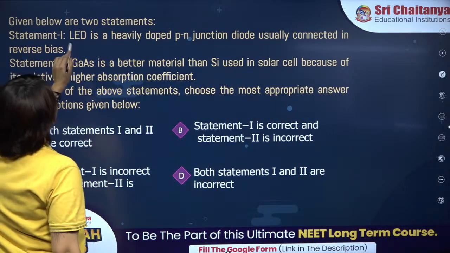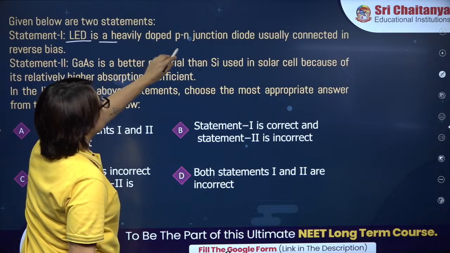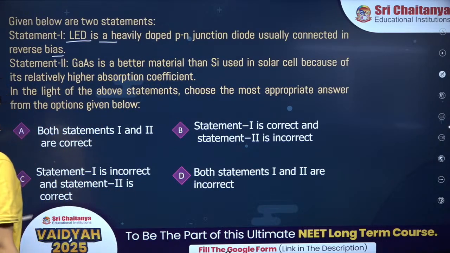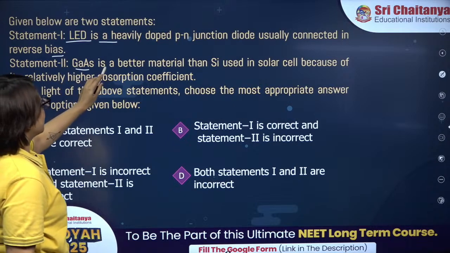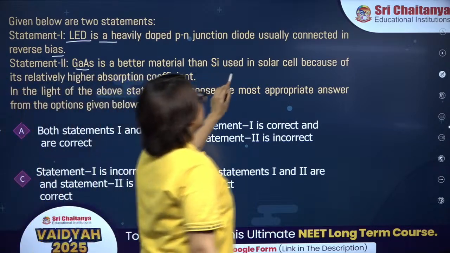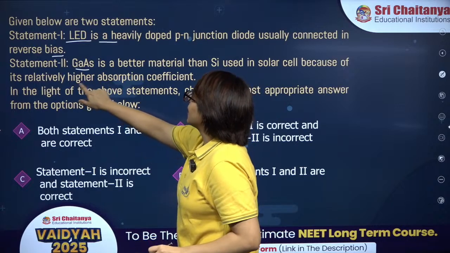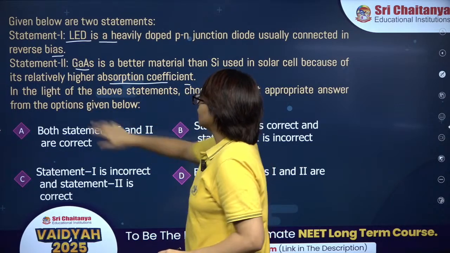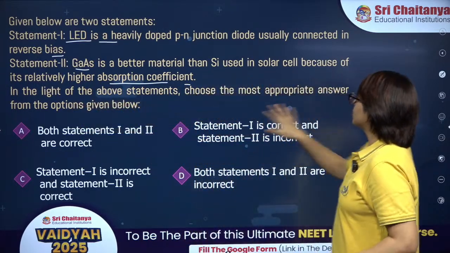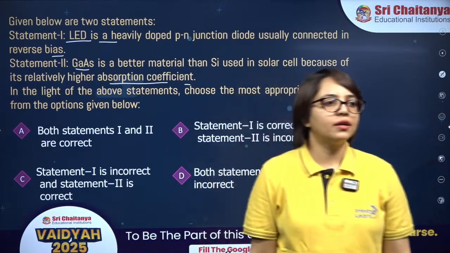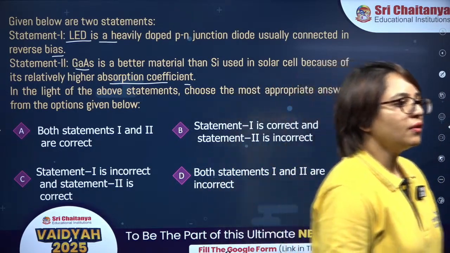Statement 1: LED is a heavily doped PN junction diode usually connected in reverse bias. Statement 2: Gallium arsenide is a better material than silicon used in solar cell because of its relatively higher absorption coefficient. In the light of the above 2 statements, choose the most appropriate answer from the options given below. Try this one. Come on guys.